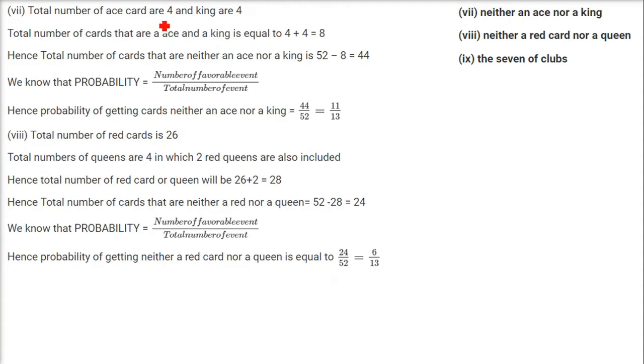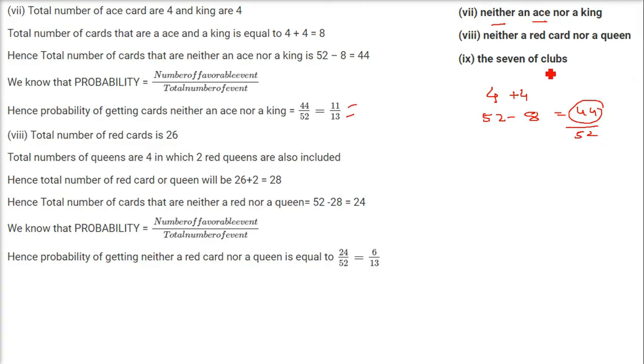How about neither an ace nor a king? So the same thing we'll do. First we'll take the aces. How many aces are there? 4 from each suit. Nor a king. How many kings are there? 4. These are 8, ace and king. But if we want to find neither, we have to subtract it from 52 cards. That will be 44. Now 44 is our favorable case and 52 is the total number of events. 44 by 52, that is 11 by 13 is the answer.